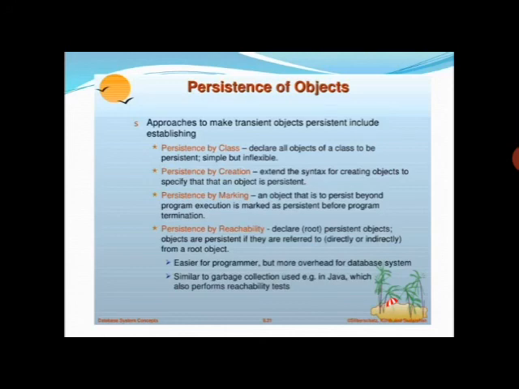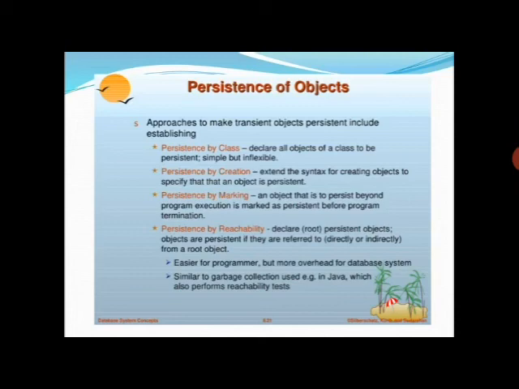Approaches to make transient objects persistent include persistence by class, persistence by creation, persistence by marking, persistence by reachability. What is persistence by class? Declare all the objects of a class to be persistent. Simple but inflexible. Okay, this is the main point.